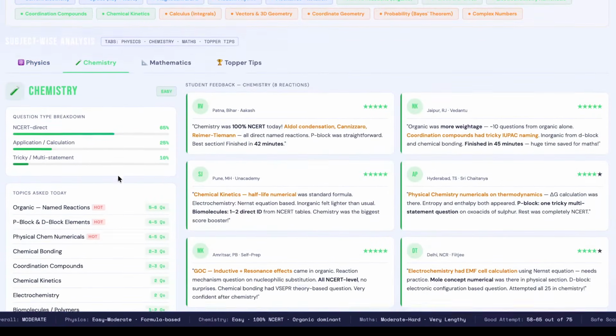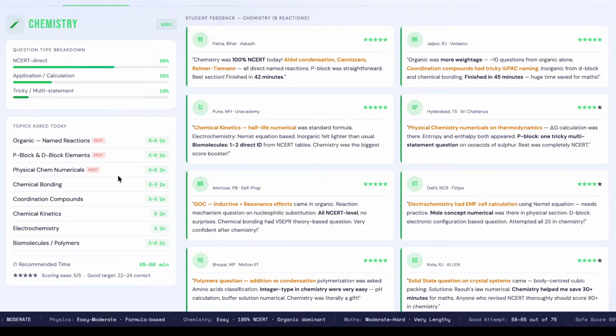Next, when we move ahead to chemistry, you can see the reaction. Someone from Patna, Bihar has said that chemistry was 100% NCERT today. So people are feeling that chemistry was easy and doable this time.